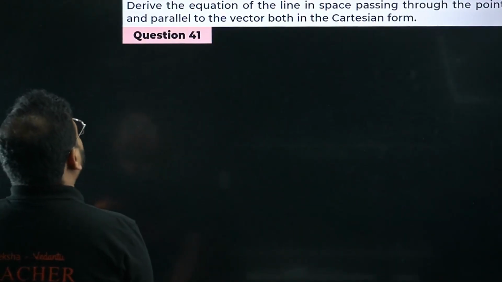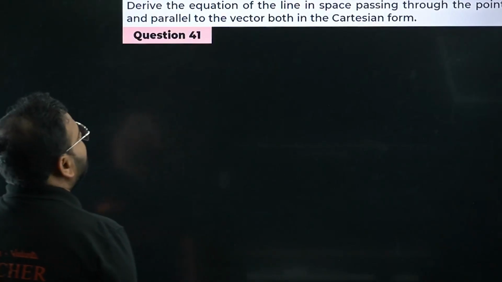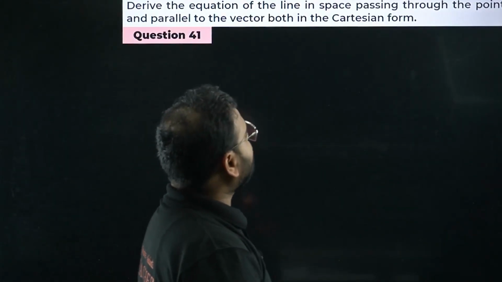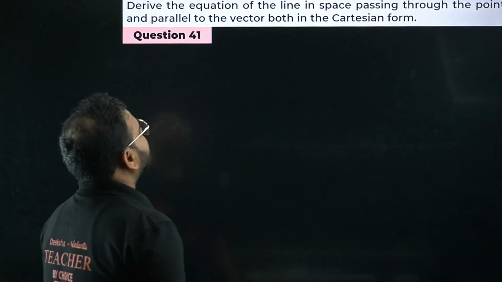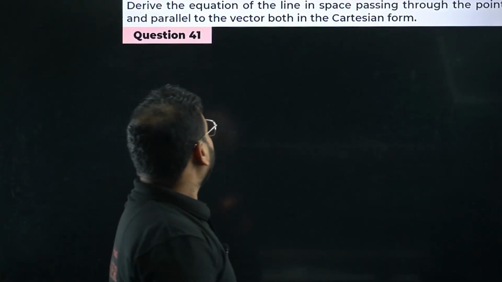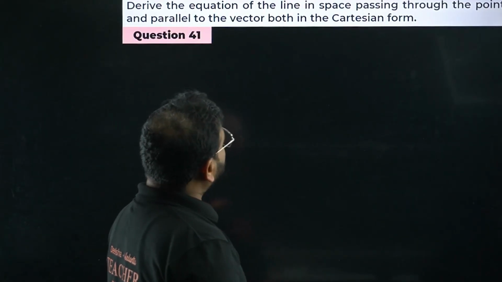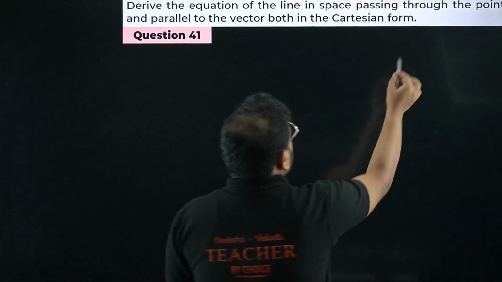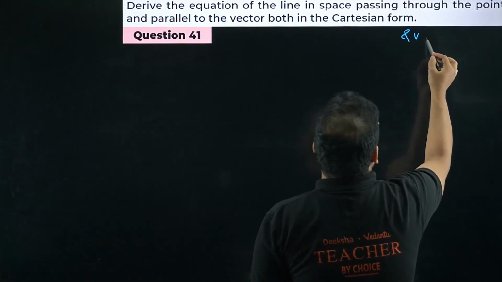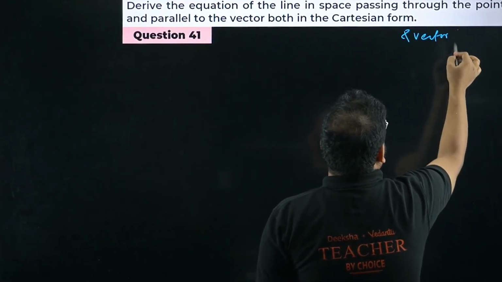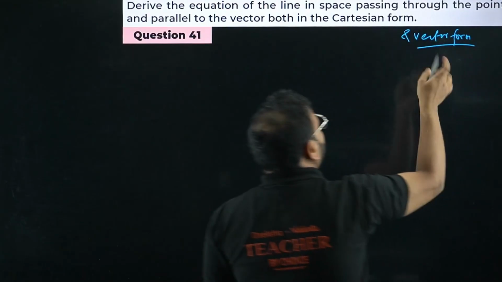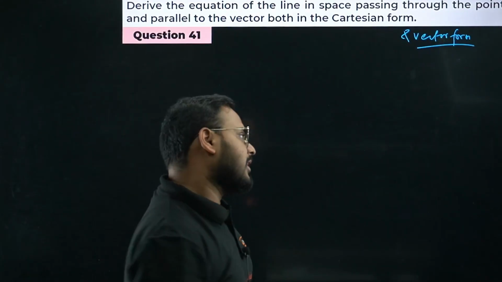Okay. Question number 41. Derive the equation of the line in space passing through the point and parallel to a vector, both in the Cartesian form and vector form. They're asking those, bacha. So what we're gonna do? First I have the vector form, then from there we'll get Cartesian form also.